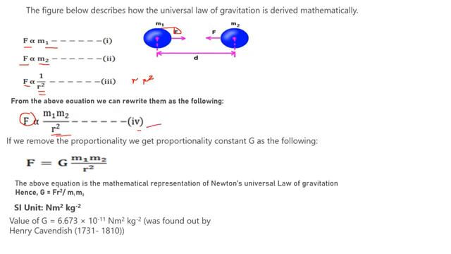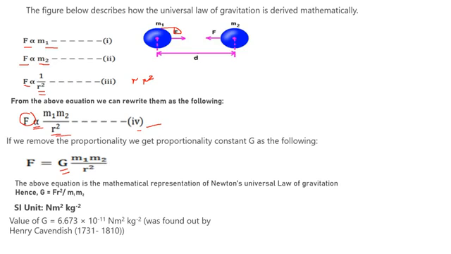in the fourth step. But I need to remove this proportionality by introducing one constant, right? So by introducing the constant, I remove this proportional sign. So what is the constant?